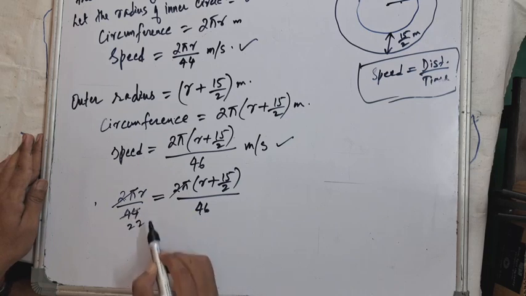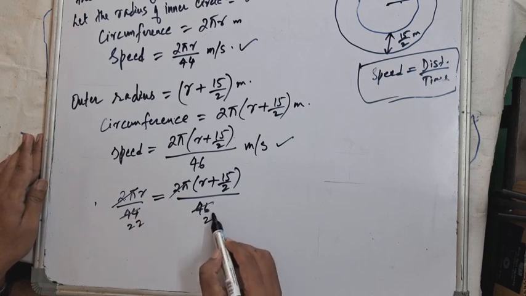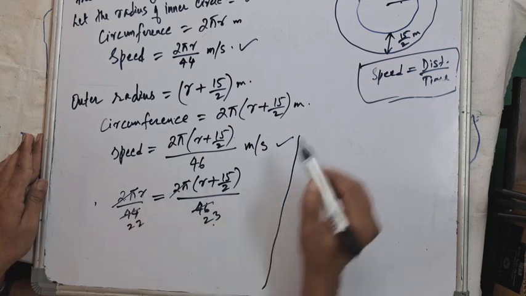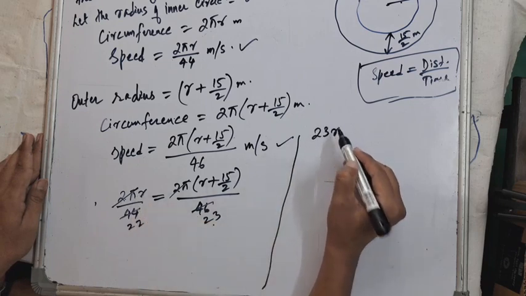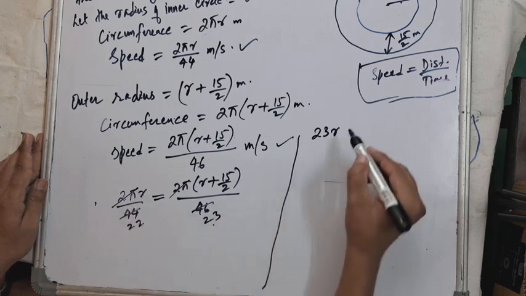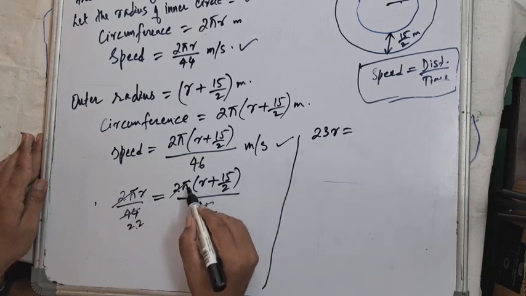2 2s are 4, 2 3s are 6. So 23 into r is 23r, cross multiplication, equal to 22 into this, isn't it?